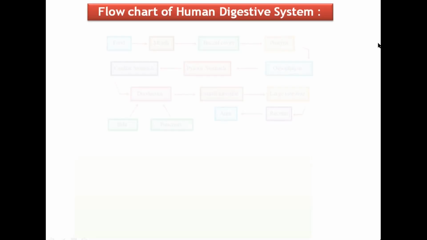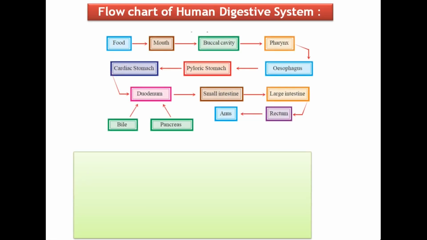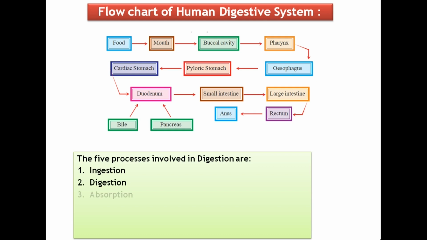This is the flow chart of various organs and glands involved in the process of digestion. There are 5 steps involved in the process of digestion in human beings, that is, ingestion, digestion, absorption, assimilation, and egestion.